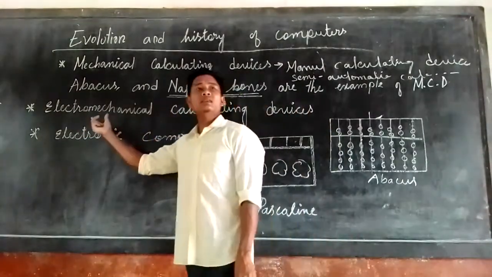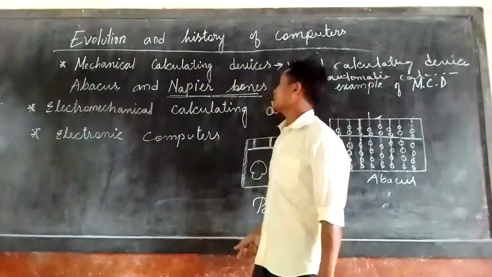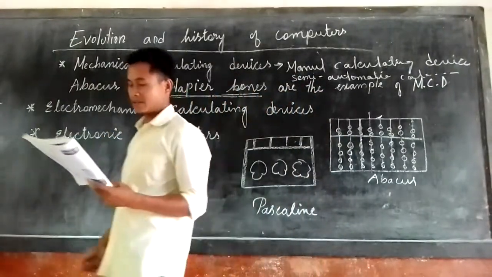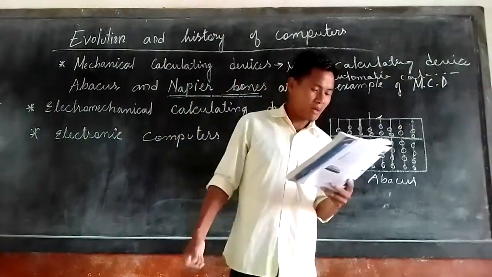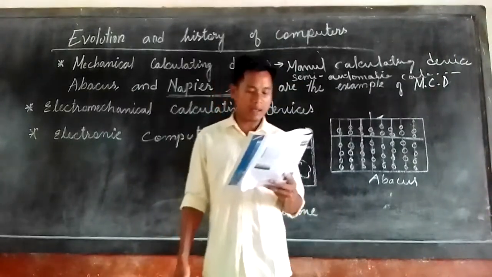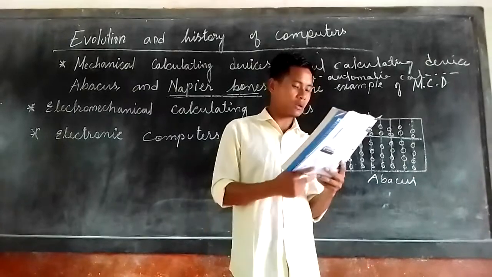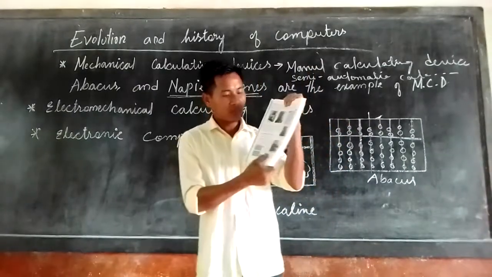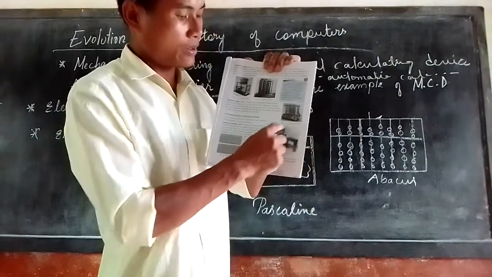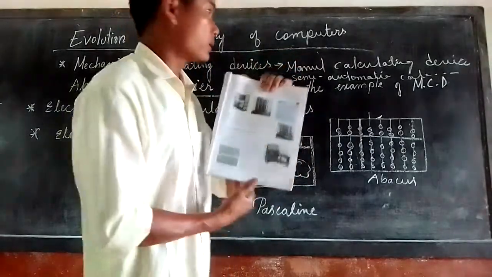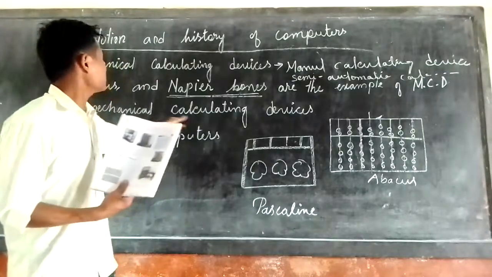What exactly is called an electromechanical calculating device? Let us discuss. The tabulating machine and Harvard Mark I are examples of this calculating device. So this is a machine, called the tabulating machine, an electromechanical calculating device.